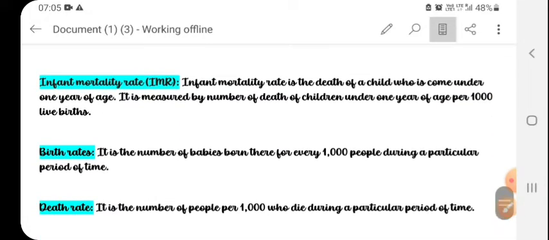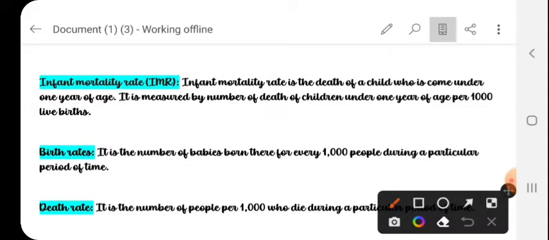So what is IMR? Do you know about it? So you say no. Infant mortality rate is the death of a child under 1 year of age. It is measured by the number of deaths of children under 1 year of age per 1000 live births.